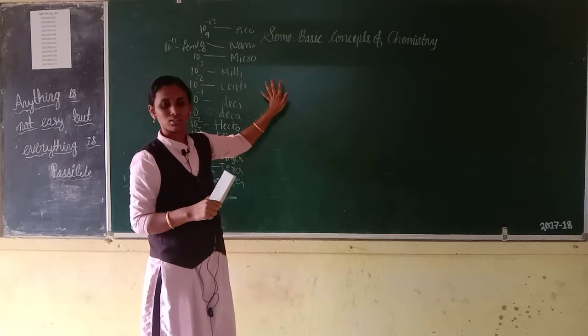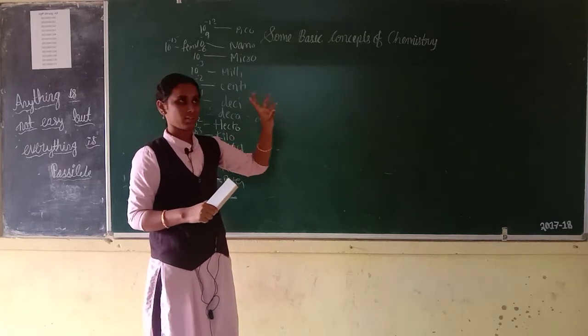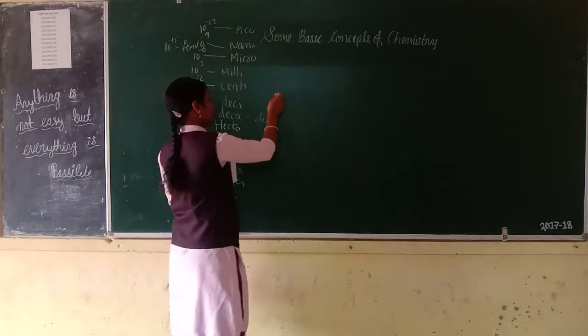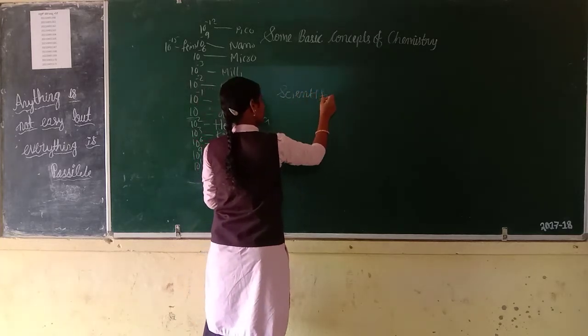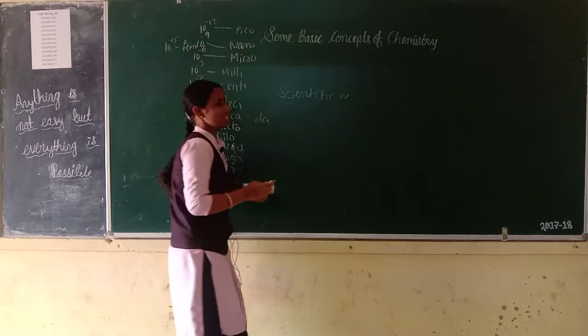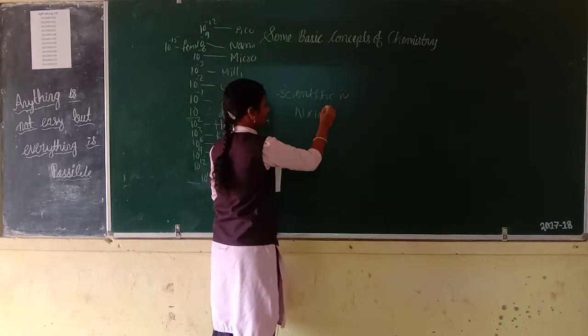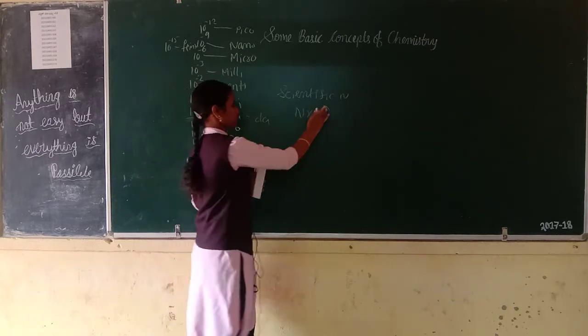Then let us move on to the next concept, that is laws of chemical combination. Before that, first scientific notation. What is scientific notation? Scientific notation is N into 10 to the power of n. This is a scientific notation.